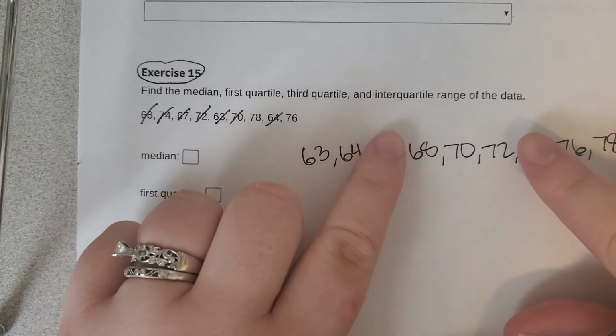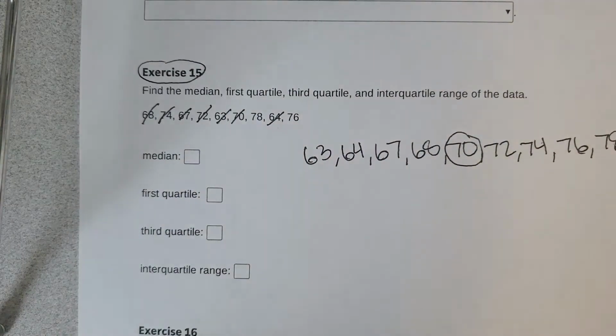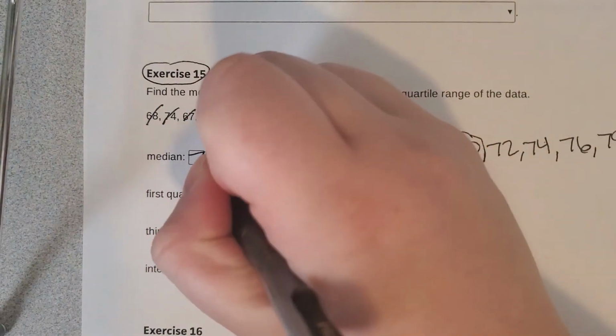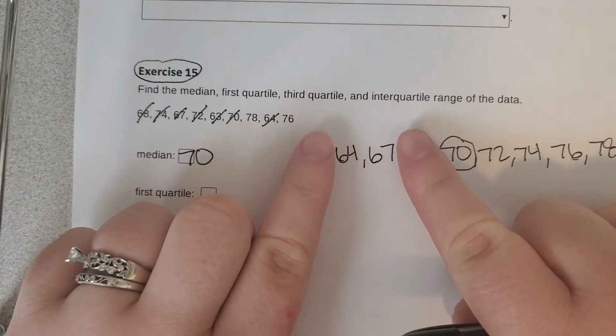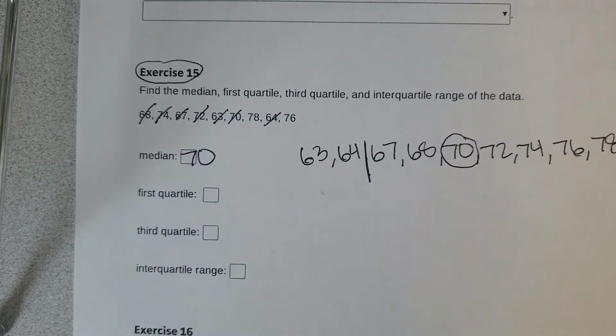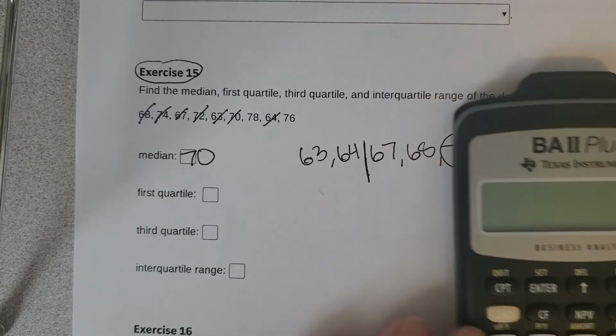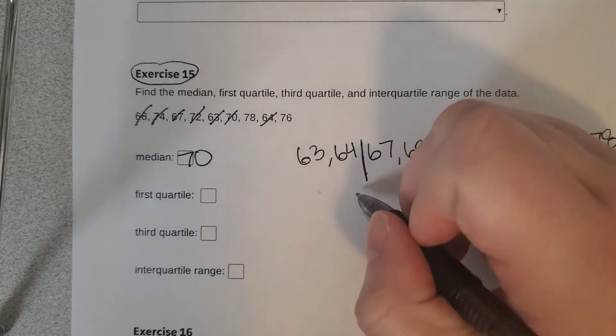Okay, so to find the median, we work our way from the outside in. So cover up the 2, cover up the 2, cover up the 2, and our median ends up being 70. So that's our middle number, 70, which means median. Okay, the first quartile is going to be the middle number of the lower half. So cover up these 2 and work your way in. You'll see it's going to end up being right here. So what you need to do to find the middle number of 64 and 67 is add 64 plus 67 and then divide by 2. So we end up getting 65.5 as our first quartile.